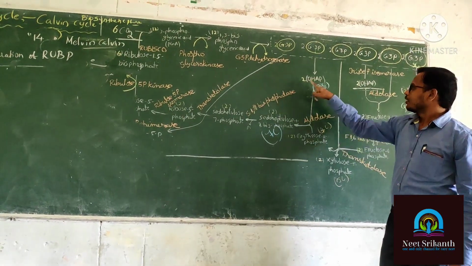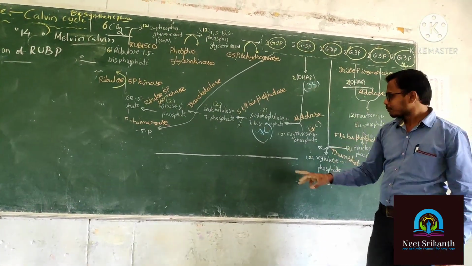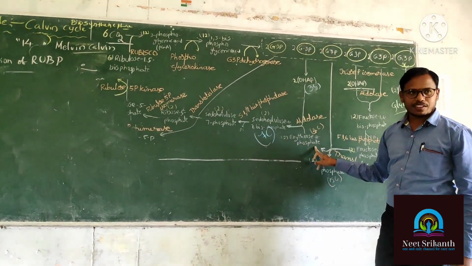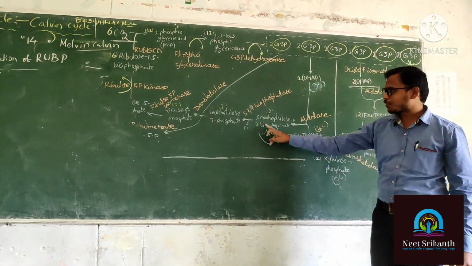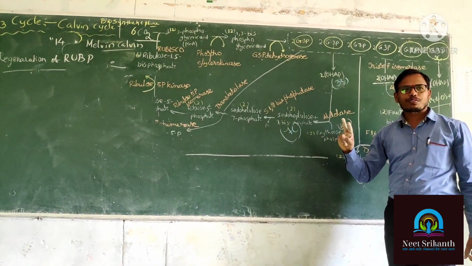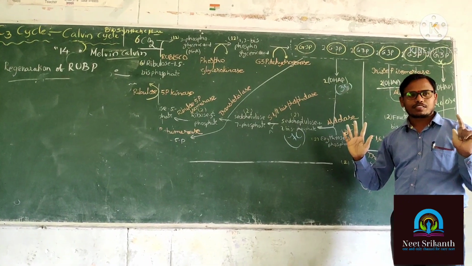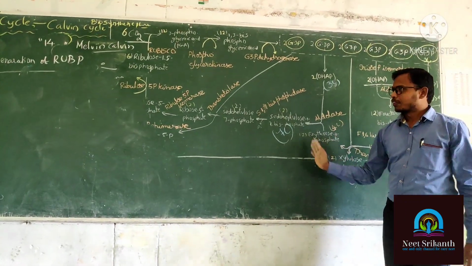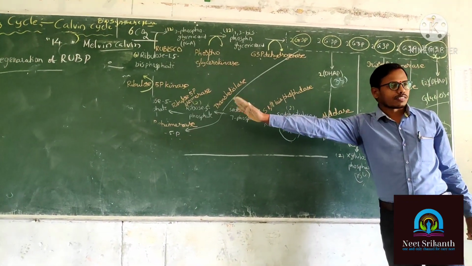Here, why am I calling it bis? 2 phosphates. DHAP is having 1 phosphate. Erythrose 4-phosphate, that is also having 1 phosphate. So that's why the product is having 2 phosphates. 7 carbons, 2 phosphates and 7 carbons. That is going to be discussed later.